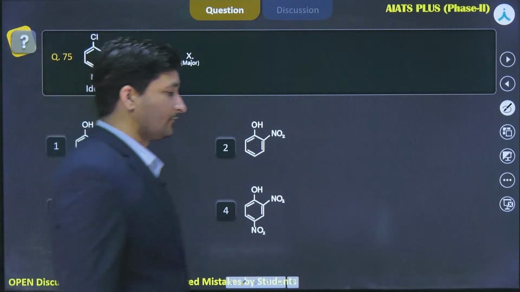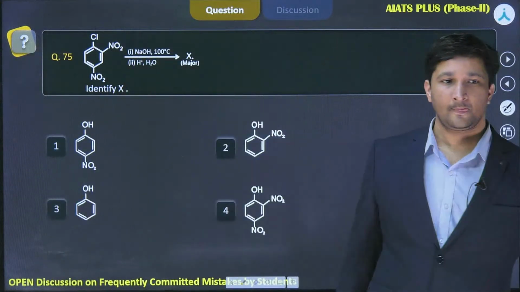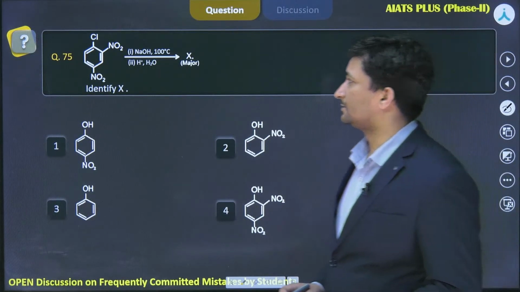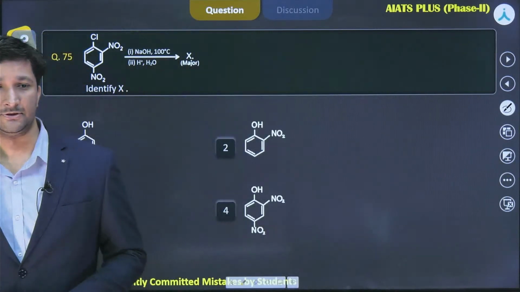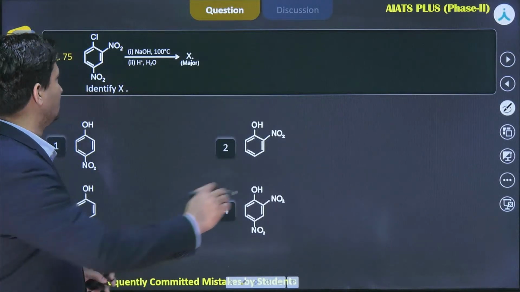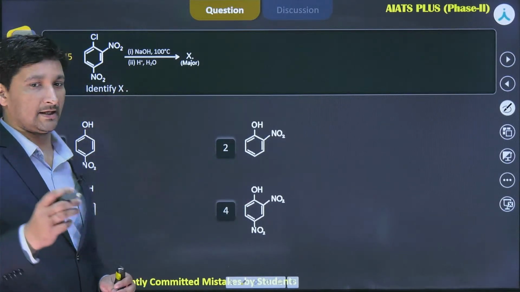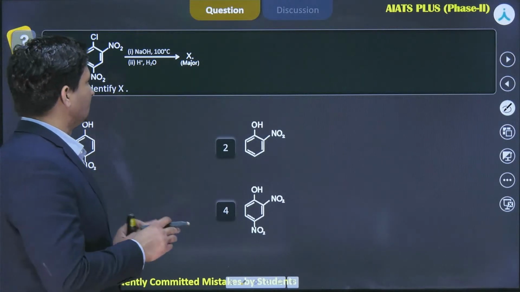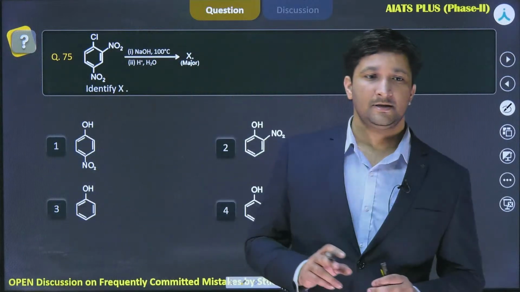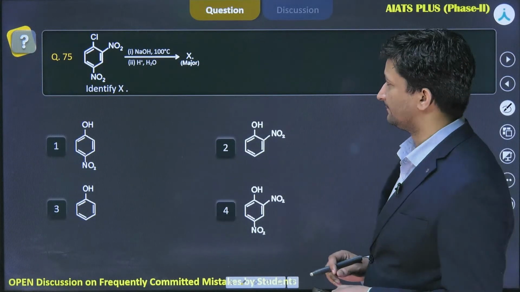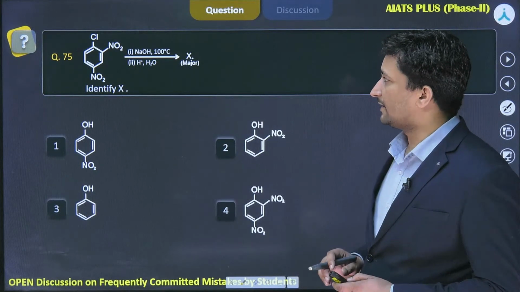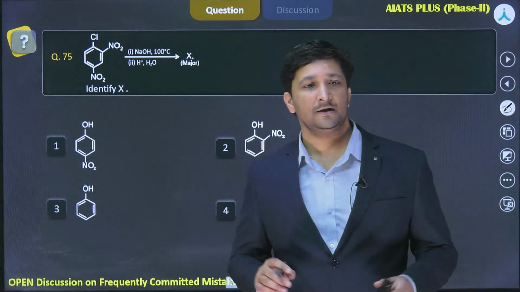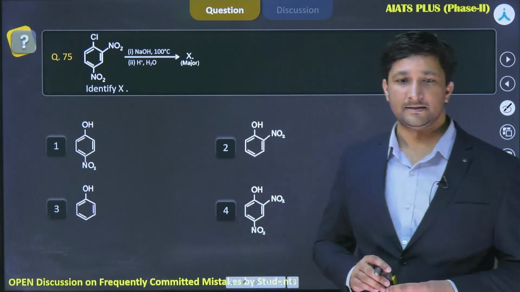Now one more very important question. You can see here chlorine, and then on second and fourth position, ortho and para position, we have NO2 group. So they are electron withdrawing in nature. Now NaOH has been treated, then 100 degrees Celsius, H plus and H2O is there. So here you have to understand one very important fact that haloarenes do not undergo nucleophilic substitution reactions easily.